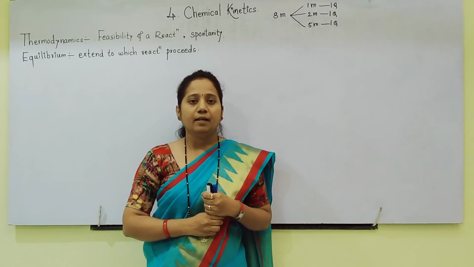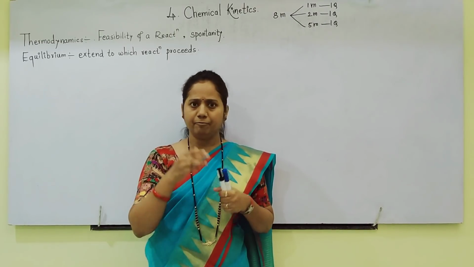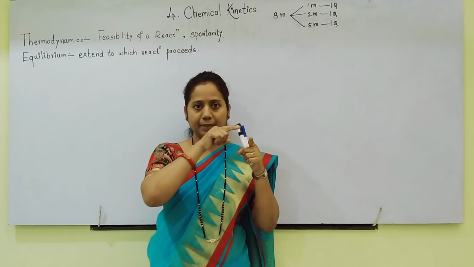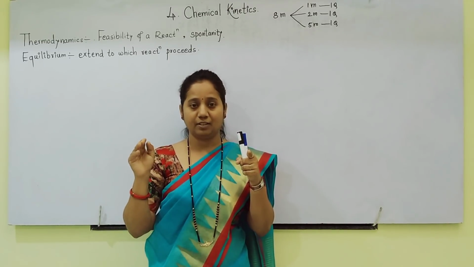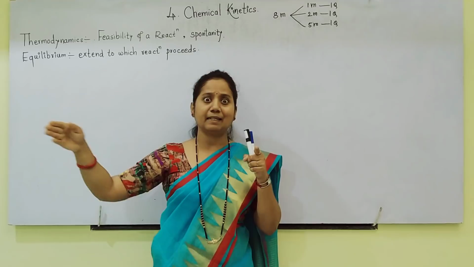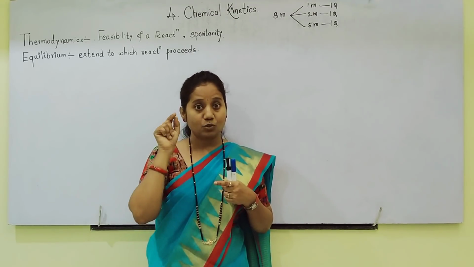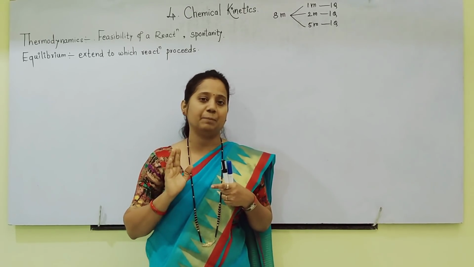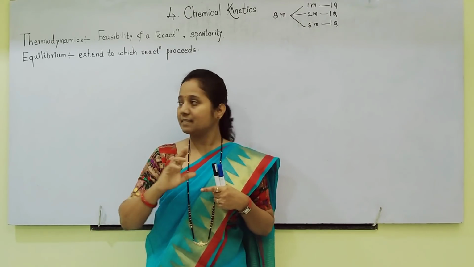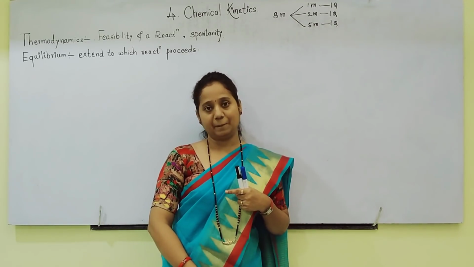For example, some reactions start and attain equilibrium very early. Sometimes equilibrium is attained after 50% completion of the reaction. Sometimes equilibrium is attained at the end of the reaction. So the extent to which a reaction proceeds to attain equilibrium is seen in detail in the lesson equilibrium.